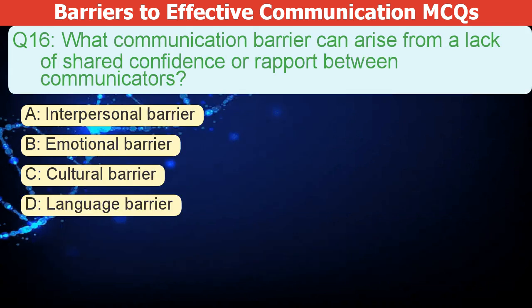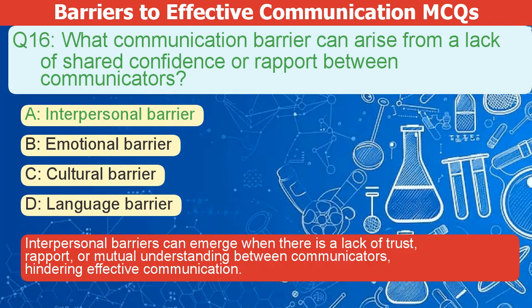What communication barrier can arise from a lack of shared confidence or rapport between communicators? A. Interpersonal barrier. B. Emotional barrier. C. Cultural barrier. D. Language barrier. The correct answer is A. Interpersonal barriers can emerge when there's a lack of trust, rapport, or mutual understanding between communicators, hindering effective communication.